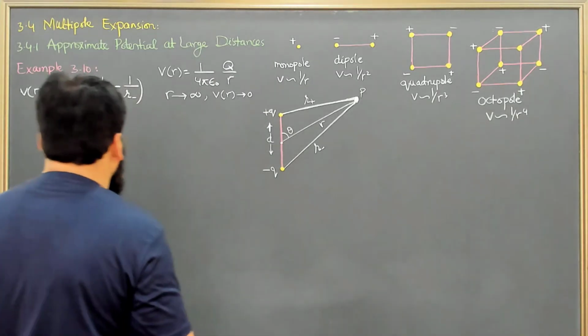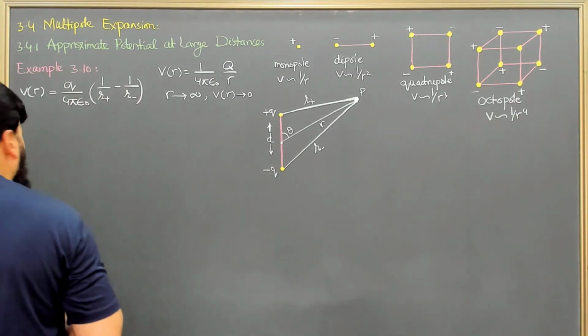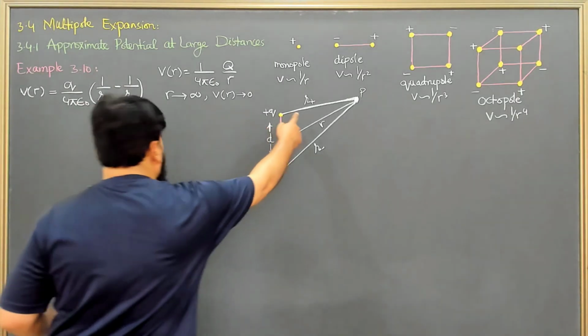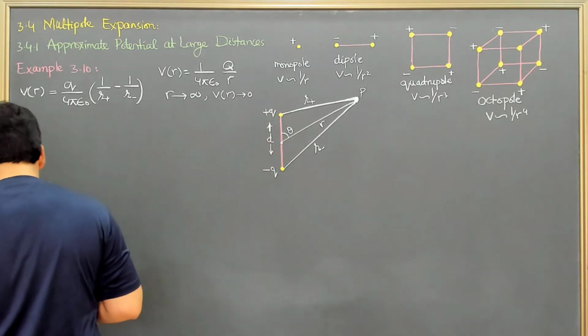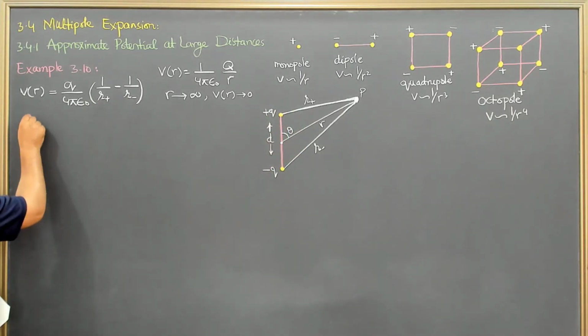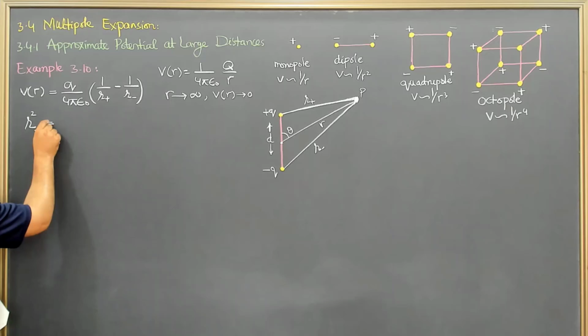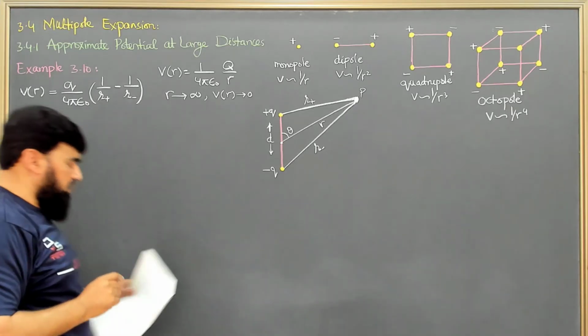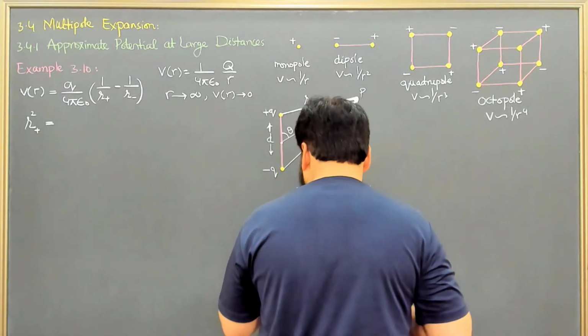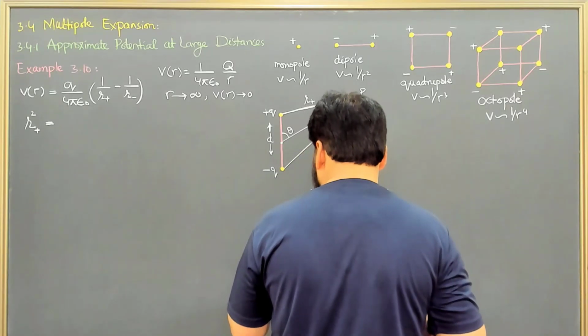Now I see here, if I write r plus squared, then I can see from the geometry what this is equal to.